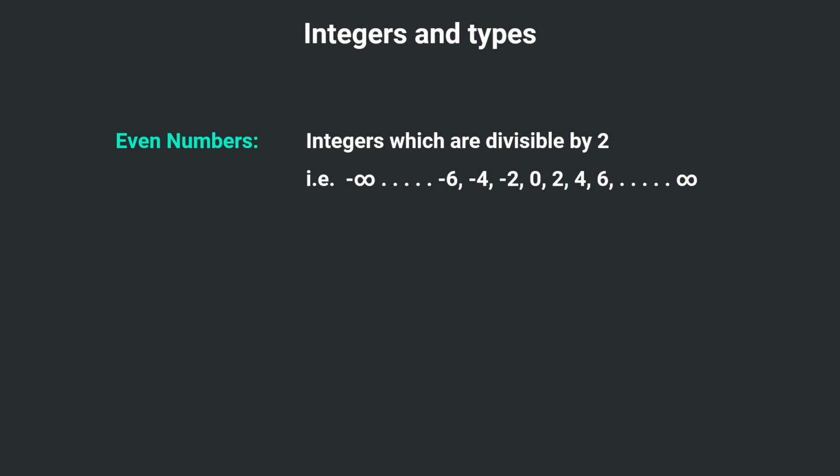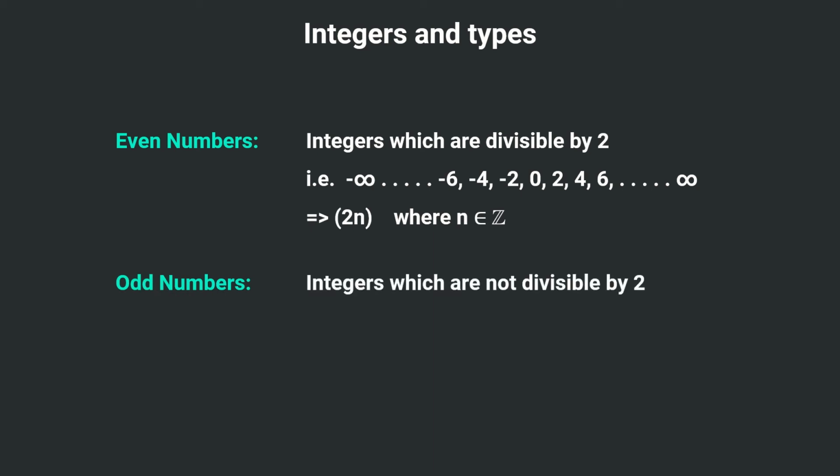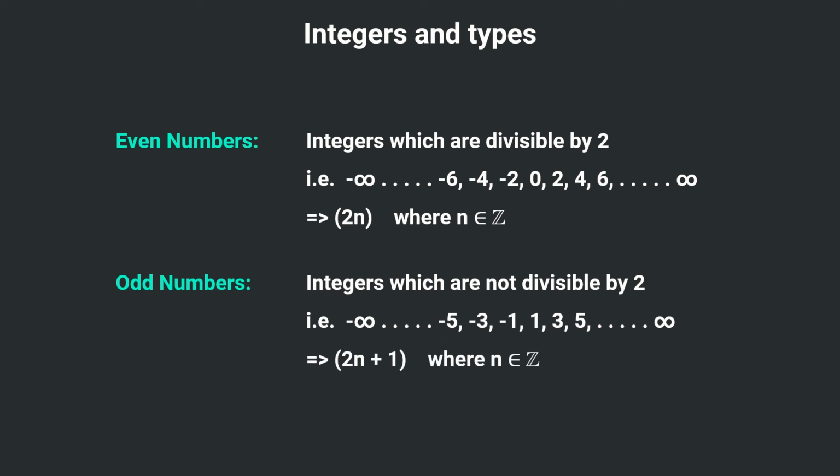As you can see, all these numbers are divisible by 2, or you can say these are all multiples of 2. So as a general function of even numbers, it can be given as 2n, where n belongs to all the integers. Then we have odd numbers. Odd numbers are the integers which are not divisible by 2. Again, these numbers start from negative infinity, then minus 5, minus 3, minus 1, then 1, 3, 5, and it goes to positive infinity. And its function is represented as 2n plus 1, again where n is an integer.